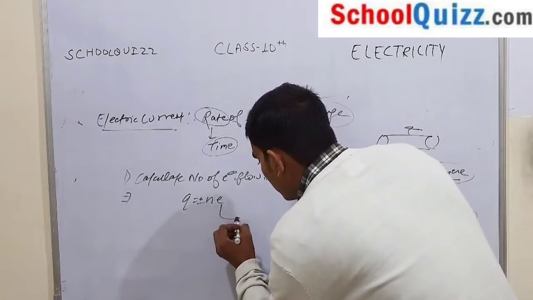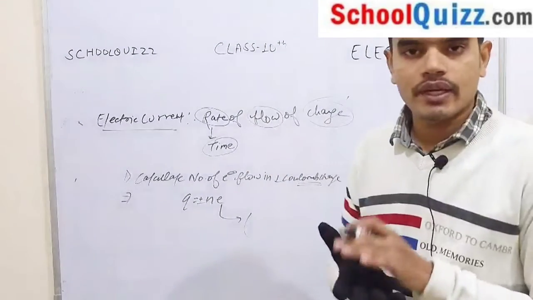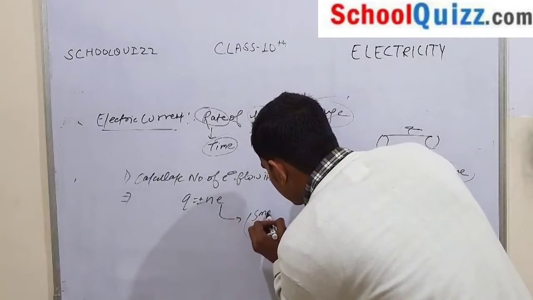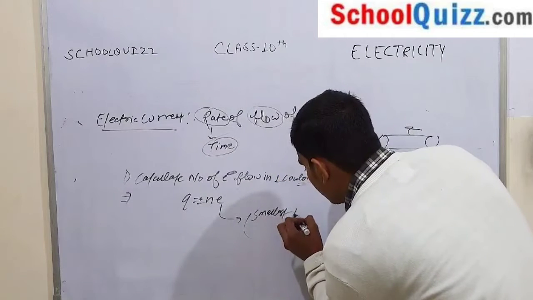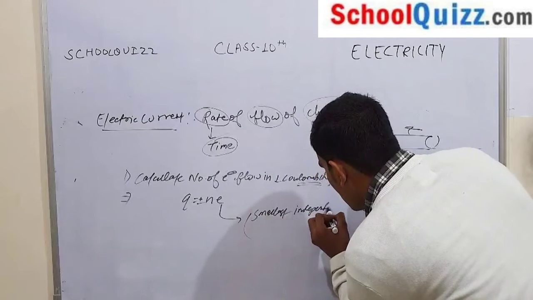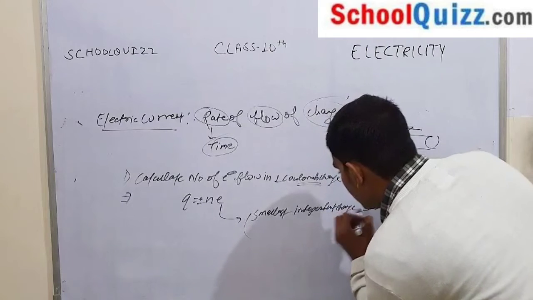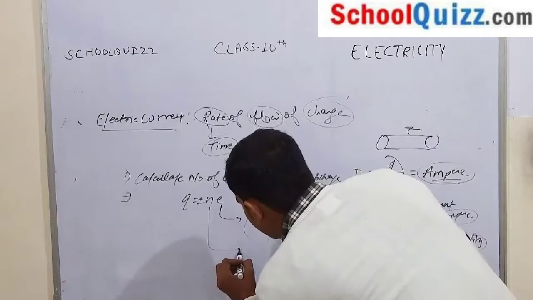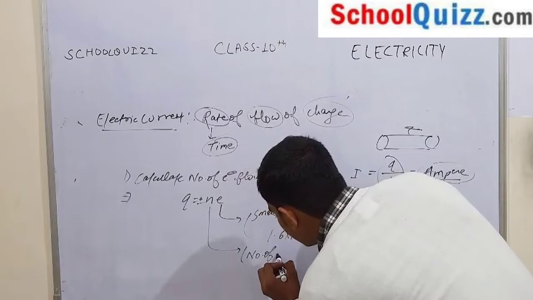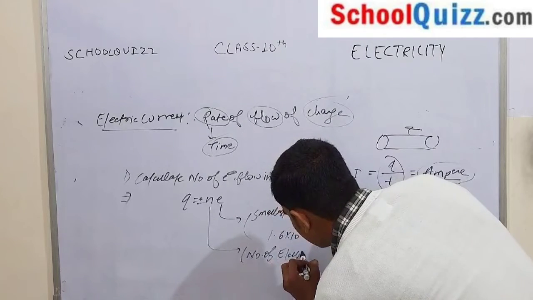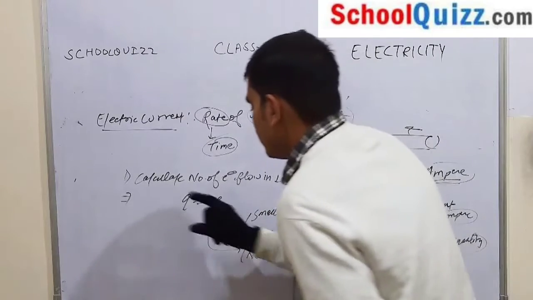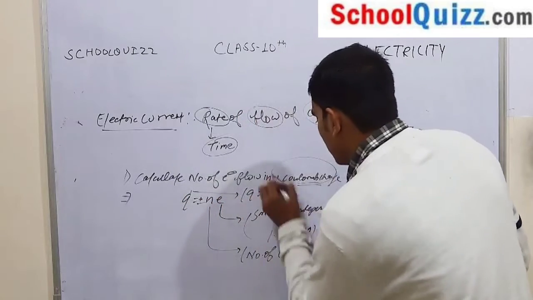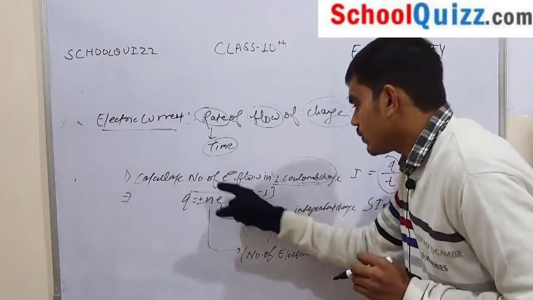What is e here? e is the smallest independent charge, the charge of an electron, and the value of e is 1.6 × 10^-19 coulomb. n is the number of electrons, which is asked in the question, and Q is given as 1 coulomb.